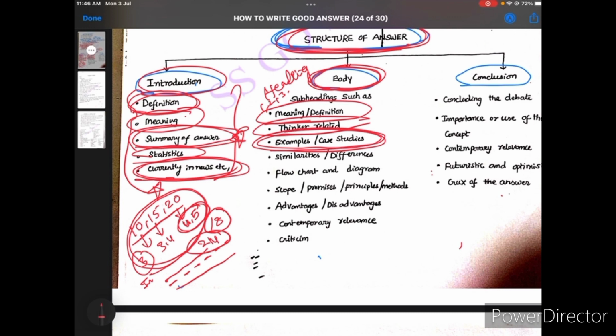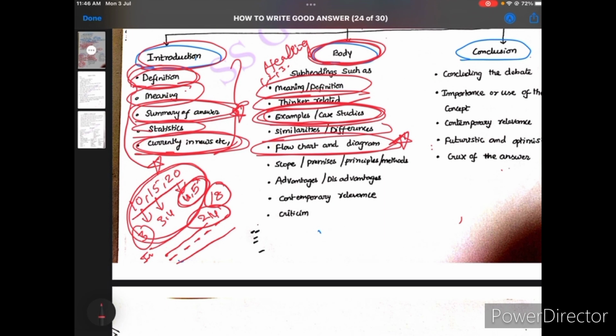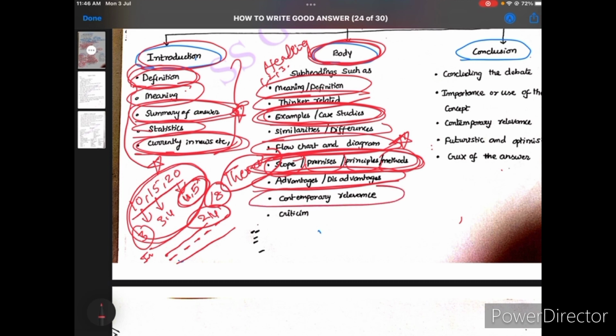Use the examples and case studies in the body part, and after that write the similarities and differences also. And very important, flow charts and diagrams. This is very important and gives you more marks. Okay, and scope and premises are very important in theory areas. When you are writing theories, write the scope, premises, principles and methods. Okay, and after that advantages and disadvantages. If there are any advantages or disadvantages, it depends on the question, so try to write that. And next, contemporary relevance and criticism, you should include these in the body part.